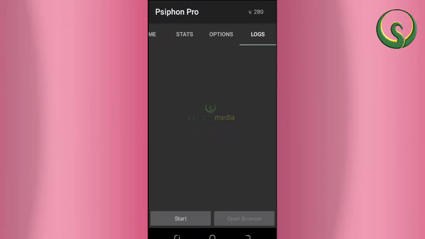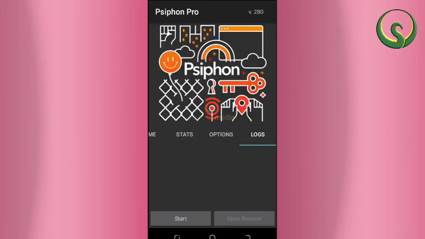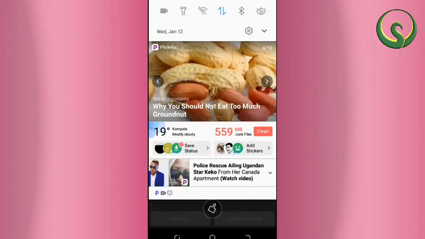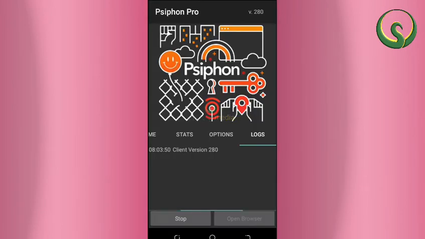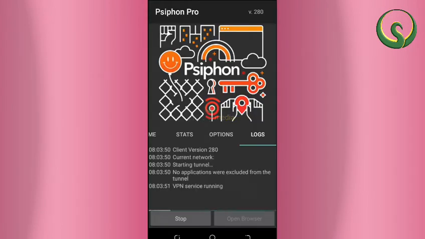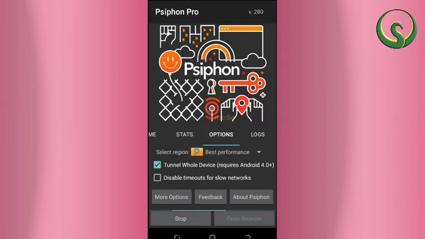So you need to have Psiphon Pro VPN. You can get it on platforms like the Play Store. You go to Psiphon Pro VPN, then you go to options and choose tunnel the whole device.